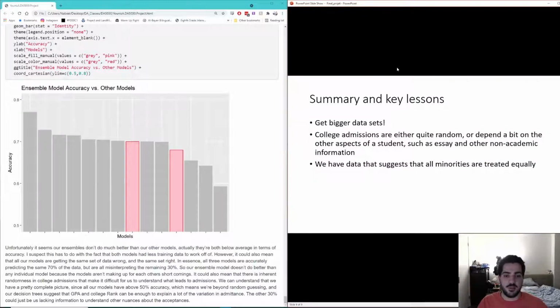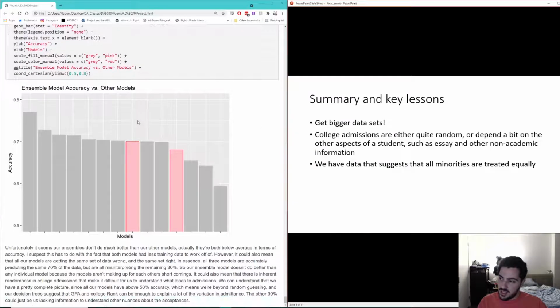Now, it could be a couple of things. We talk about this here quickly in the summary and key lessons. It's the second point. It could just be that college admissions are somewhat random, and they are, right? That 30% could just be randomness. It could just be that one student had somebody fighting for them in the admissions office and the other one didn't, and that's why one got accepted, one didn't. It could be any number of reasons. It could just be random. It could be that we need more data, and that's probably likely as well. Maybe we need something about what they discuss in their essays. When did they apply? Early admissions, early decision, stuff like that. And maybe we need some other non-academic information. But again, it could also just be random.